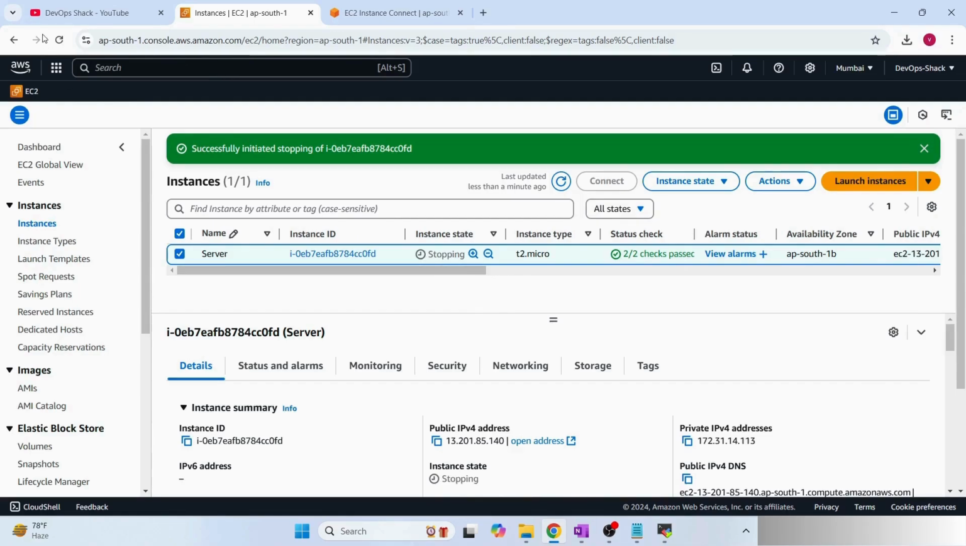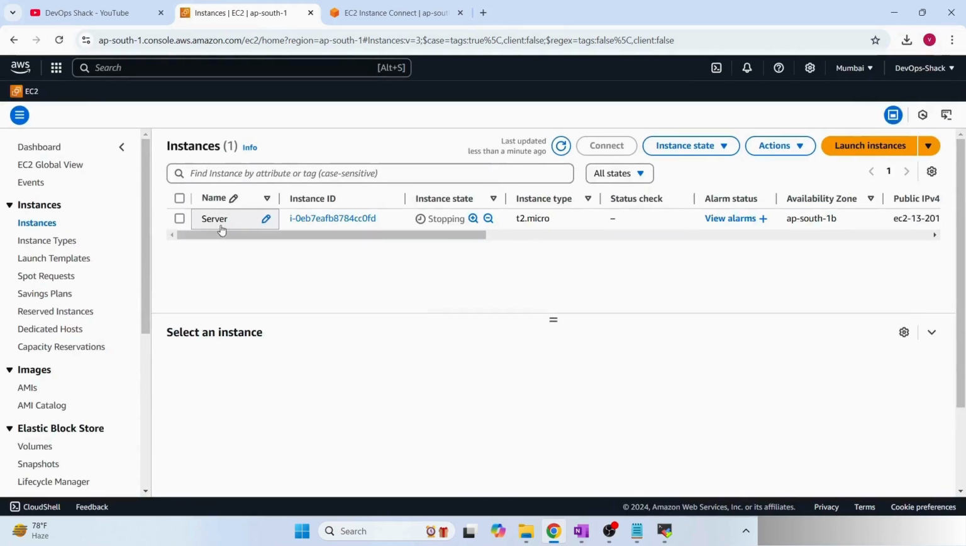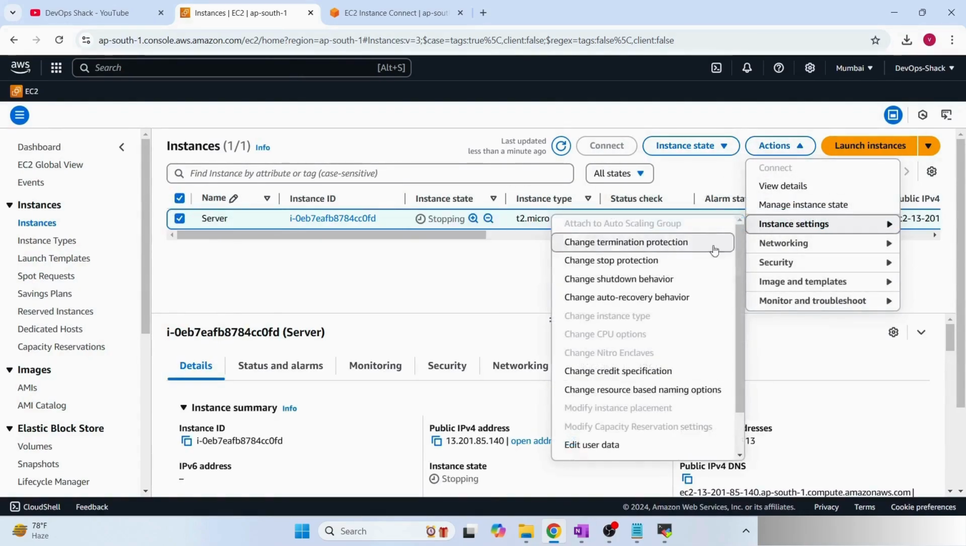In that case, what we have to do: first let me refresh the page, and here let's select the machine, actions, settings, and once this is in a completely stopped state, then this option should be visible, and then we can try to change the instance type from T2 micro to T2 medium.